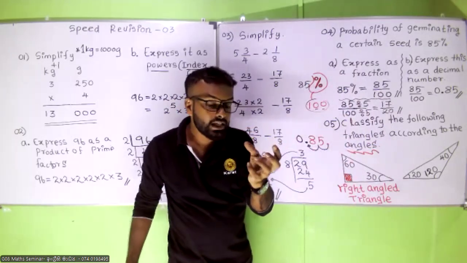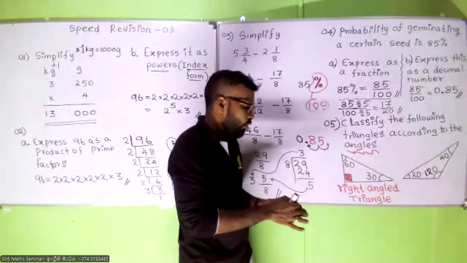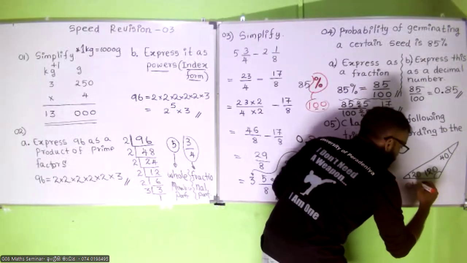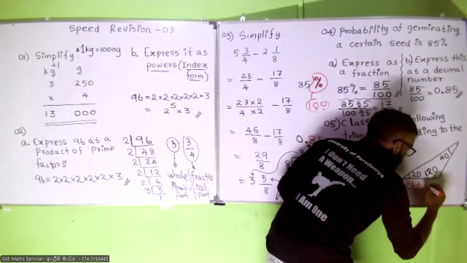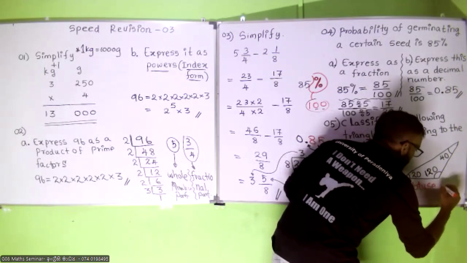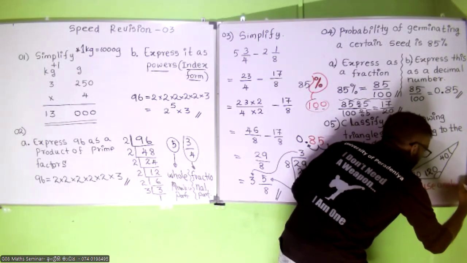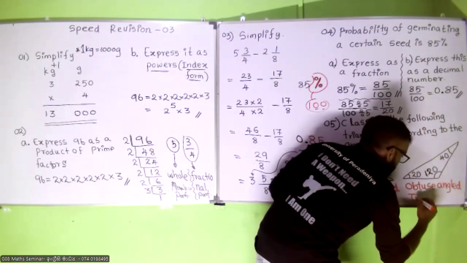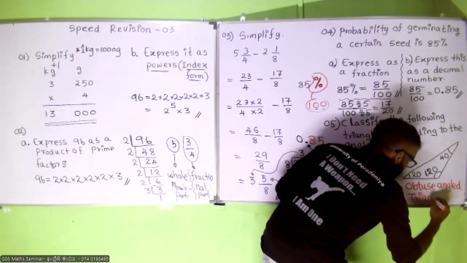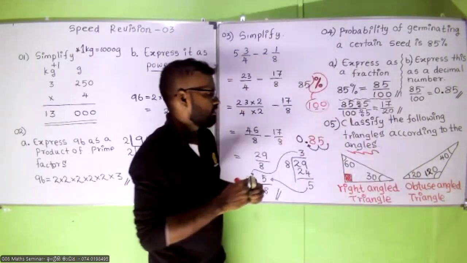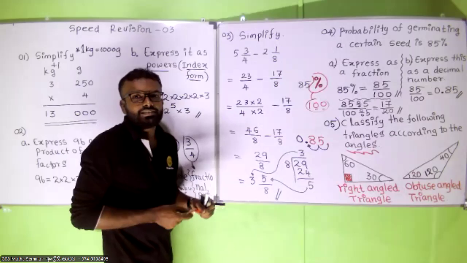So we can say this is an obtuse angle triangle. Okay with you?